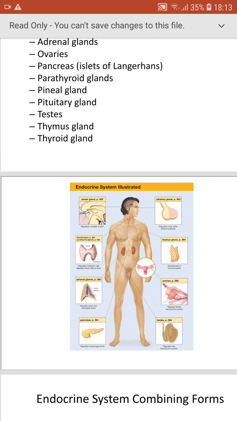And next, the testis. The interstitial cells in the testis will produce the hormone called testosterone, which is very important for maintaining secondary sexual characters in males. And the thymus gland is for maturation of the T lymphocytes, which is majorly for cell mediated immunity. And next, the thyroid gland will produce the hormones T3 and T4, and also calcitonin by the parafollicular cells. T3 and T4 are based on the number of iodine molecules, and calcitonin will decrease the amount of blood calcium.